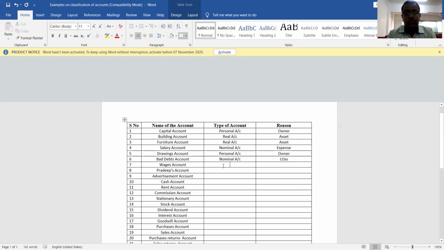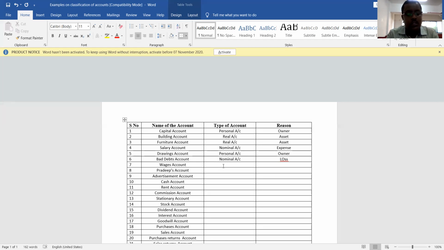So let us move to next account, that is wages account. What is wages? The difference between salary and wages is that usually wages is given to workers who work on daily basis or weekly basis. Salary is given to employees to whom we pay compensation on monthly basis. Actually, there are two types of jobs, white collar jobs and blue collar jobs. The term wages is applicable to blue collar jobs and the term salary is applicable to white collar jobs.